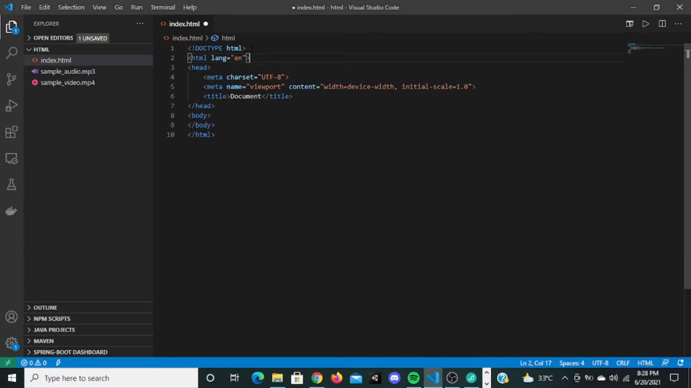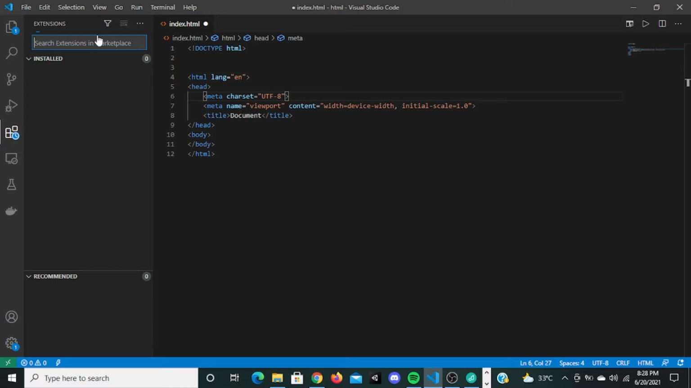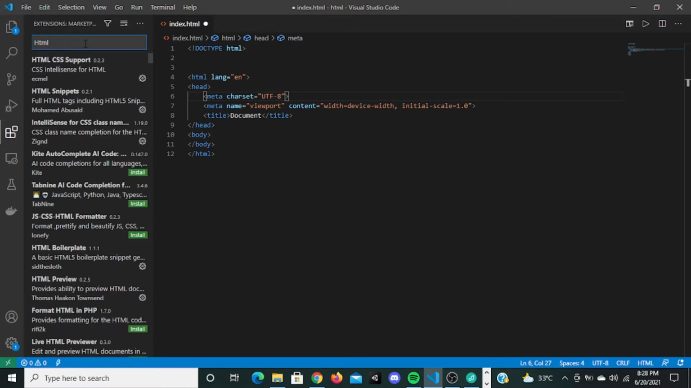This doctype HTML statement right here, you can just type this, because I don't know whether it will come for you if you have just installed it. If you want to download and install any extensions, just go to this extensions tab right here and type HTML or something. It will be here: HTML CSS Support, HTML Snippets. Just install all of these.